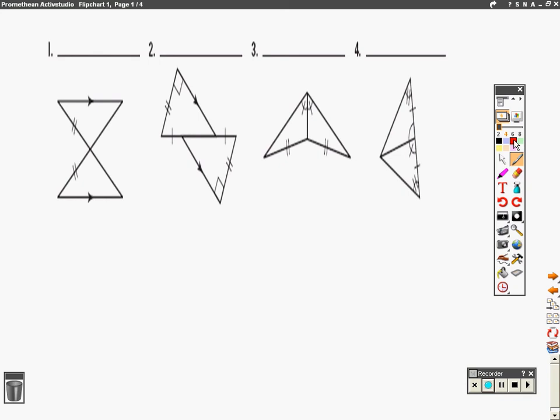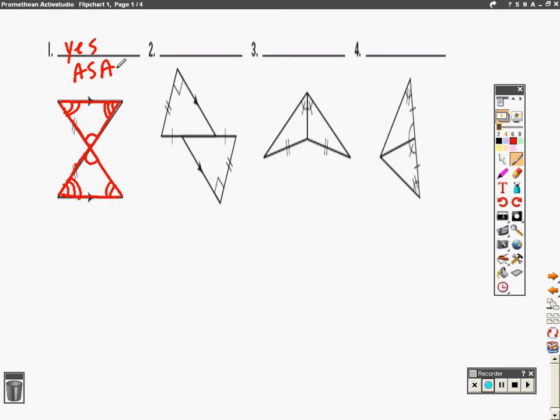So the first four problems ask you if these triangles are congruent. First one, from the information given, it's not, but we know vertical angles are equal. And then since these lines are parallel, we can say that this angle and this angle, because this would be the transversal, are equal because they're alternate interior angles. And if we use this as the transversal, this angle and this angle are equal. Well, if you notice right here, you have angle, side, angle is congruent to angle, side, angle. So the answer would be yes because of the ASA postulate.